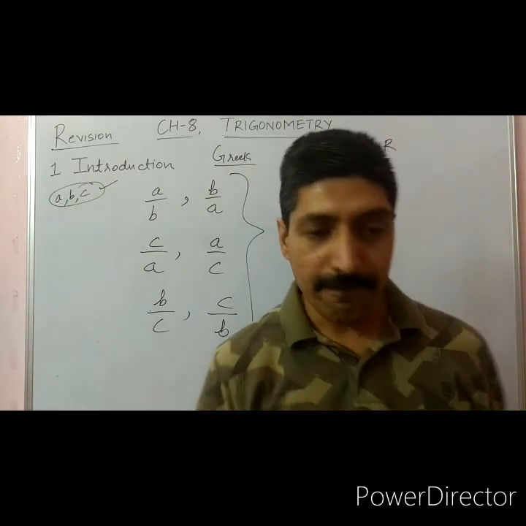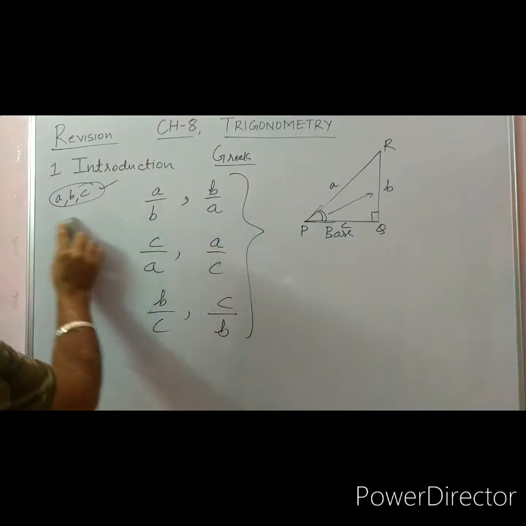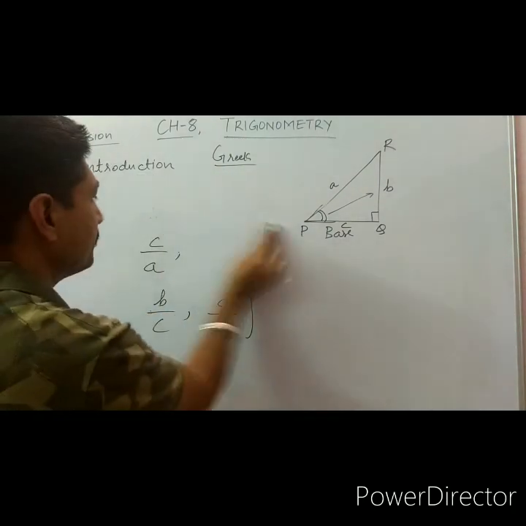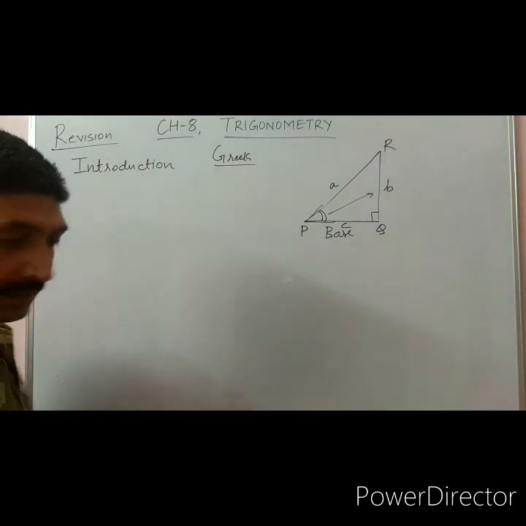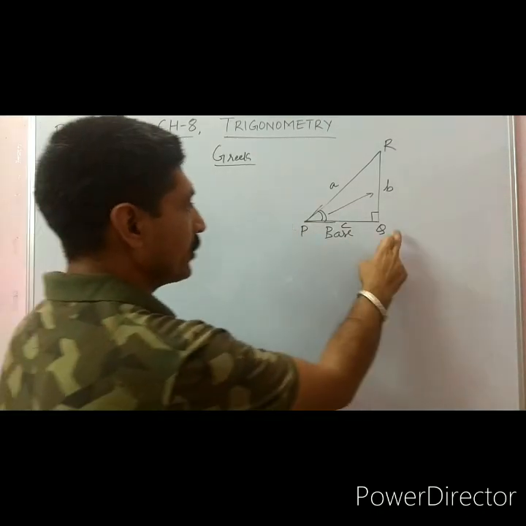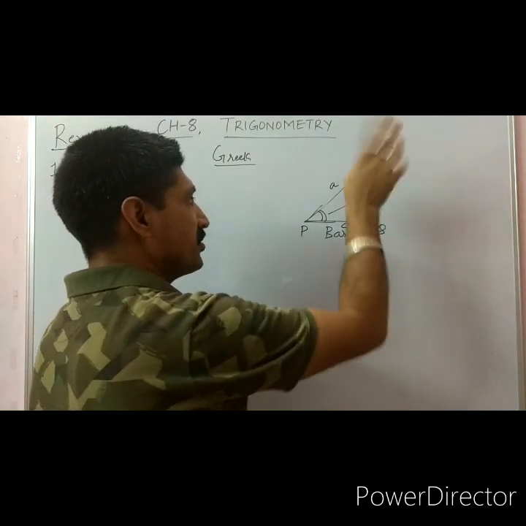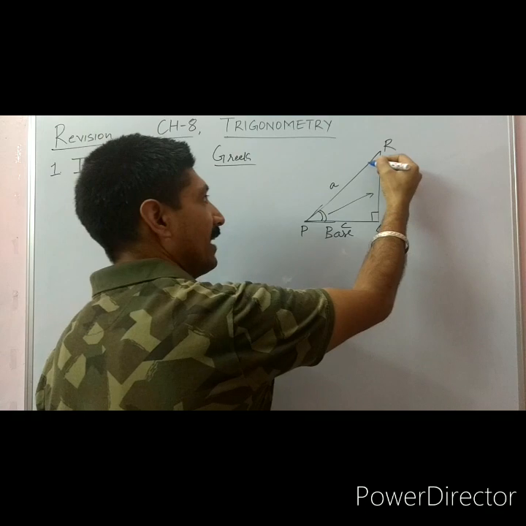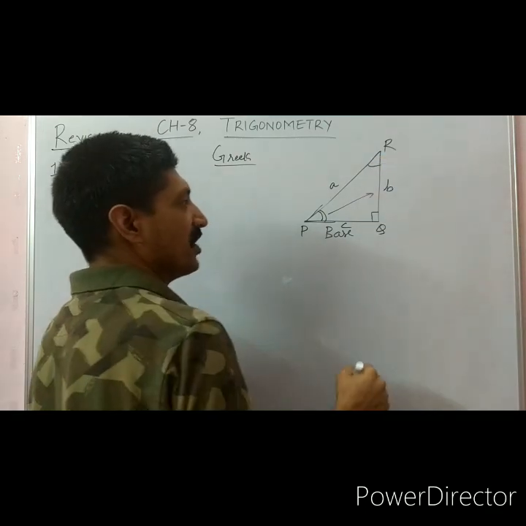So finally, if I am going for one triangle PQR, now I will change the angle. If I am going for angle R, then the concept will change.